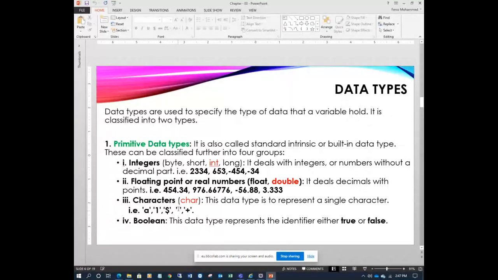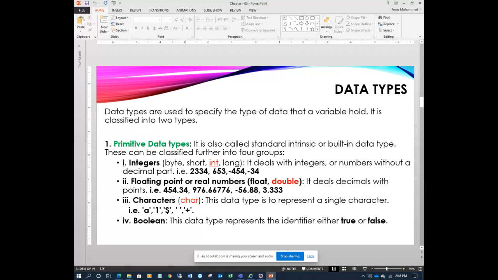And here an empty character is also a character. All are characters because they are enclosed in single quotes. And only one data type is called char.